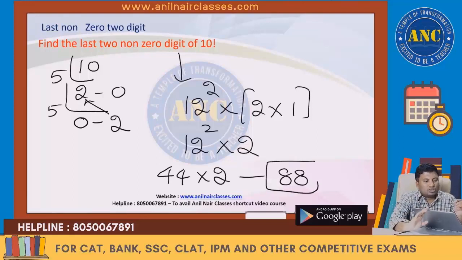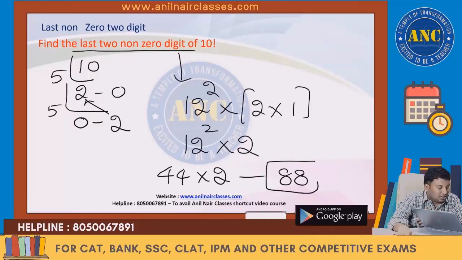Last 2 non-zero digits for this number is nothing but 44 into 2. I hope the idea is clear. Kindly reply everybody, sir.